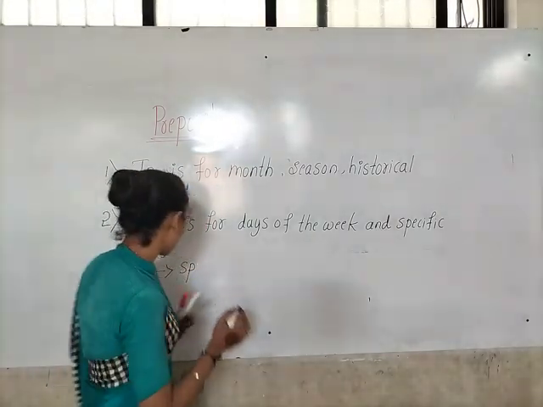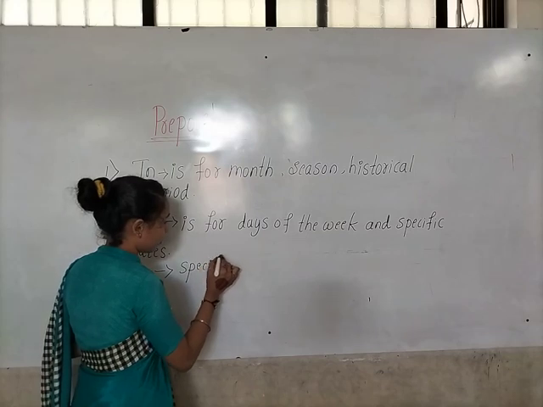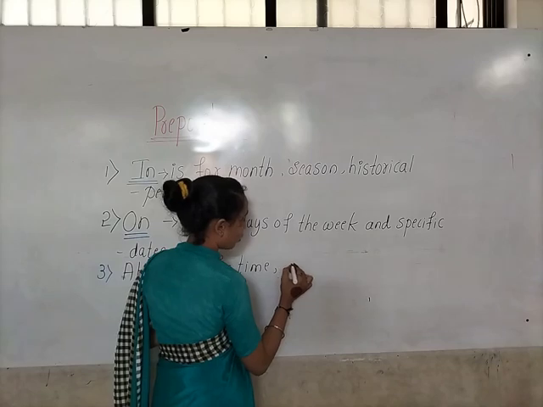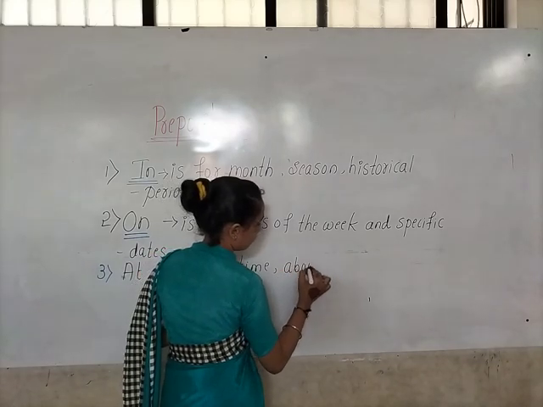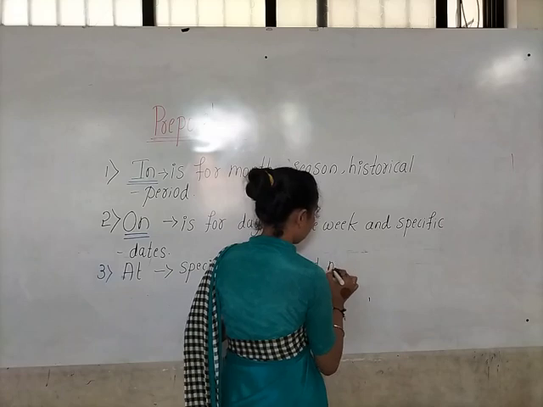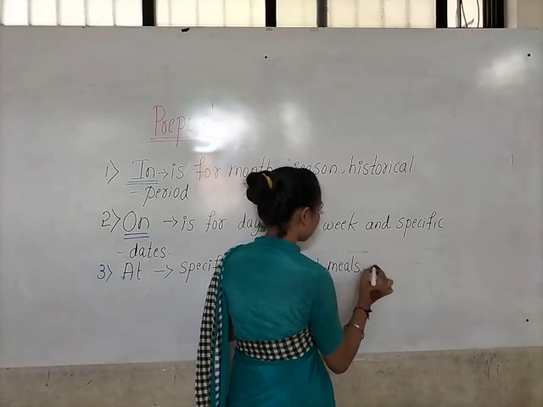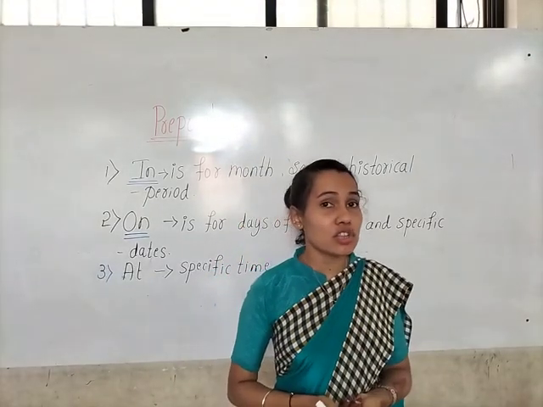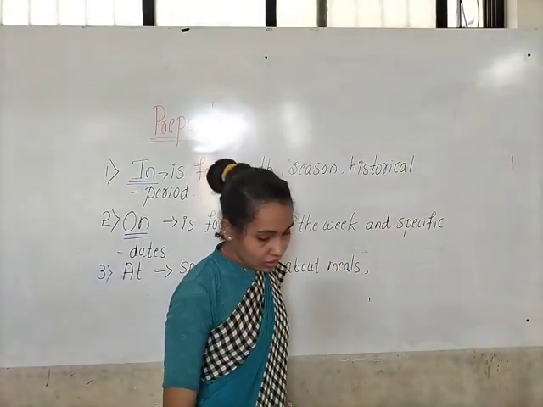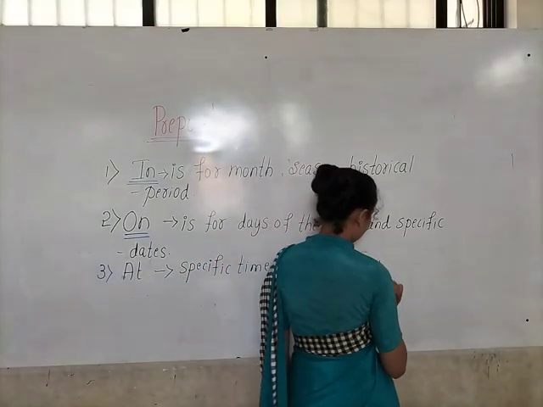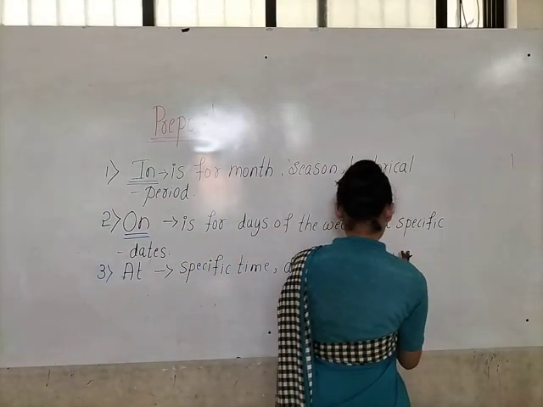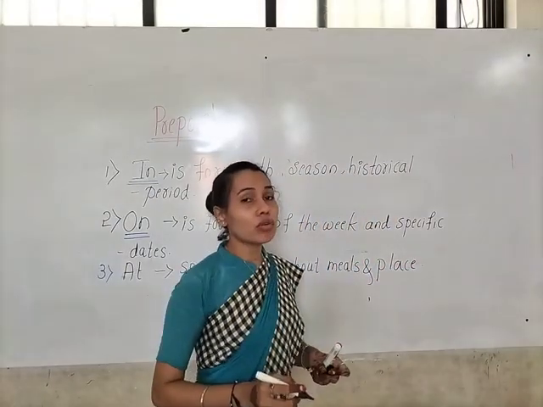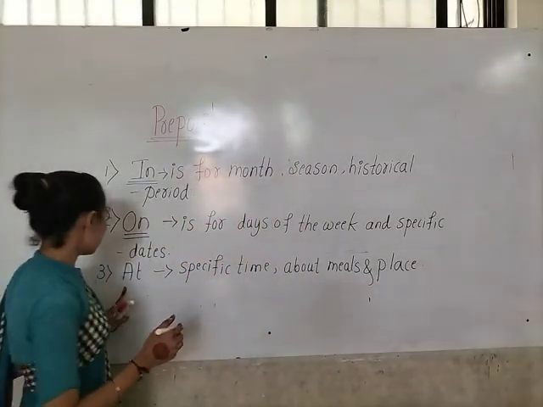When we are talking about specific time and meals. Meals means children having food, whether it is breakfast, lunch or dinner. And also when we are talking about the places, then we have to use at.